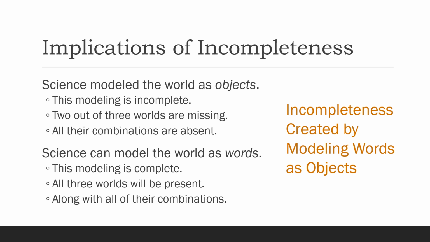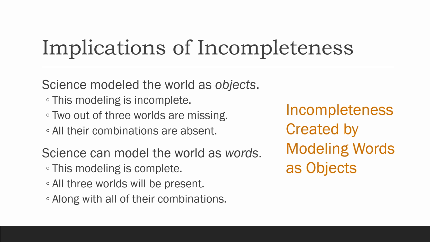Now we can crisply define the problem of incompleteness as follows. If the world was like words, but science was modeling it like objects, then the modeling will always be incomplete. The object modeling of a word-like reality is incomplete because a word is not just an object. It is also meanings and references.